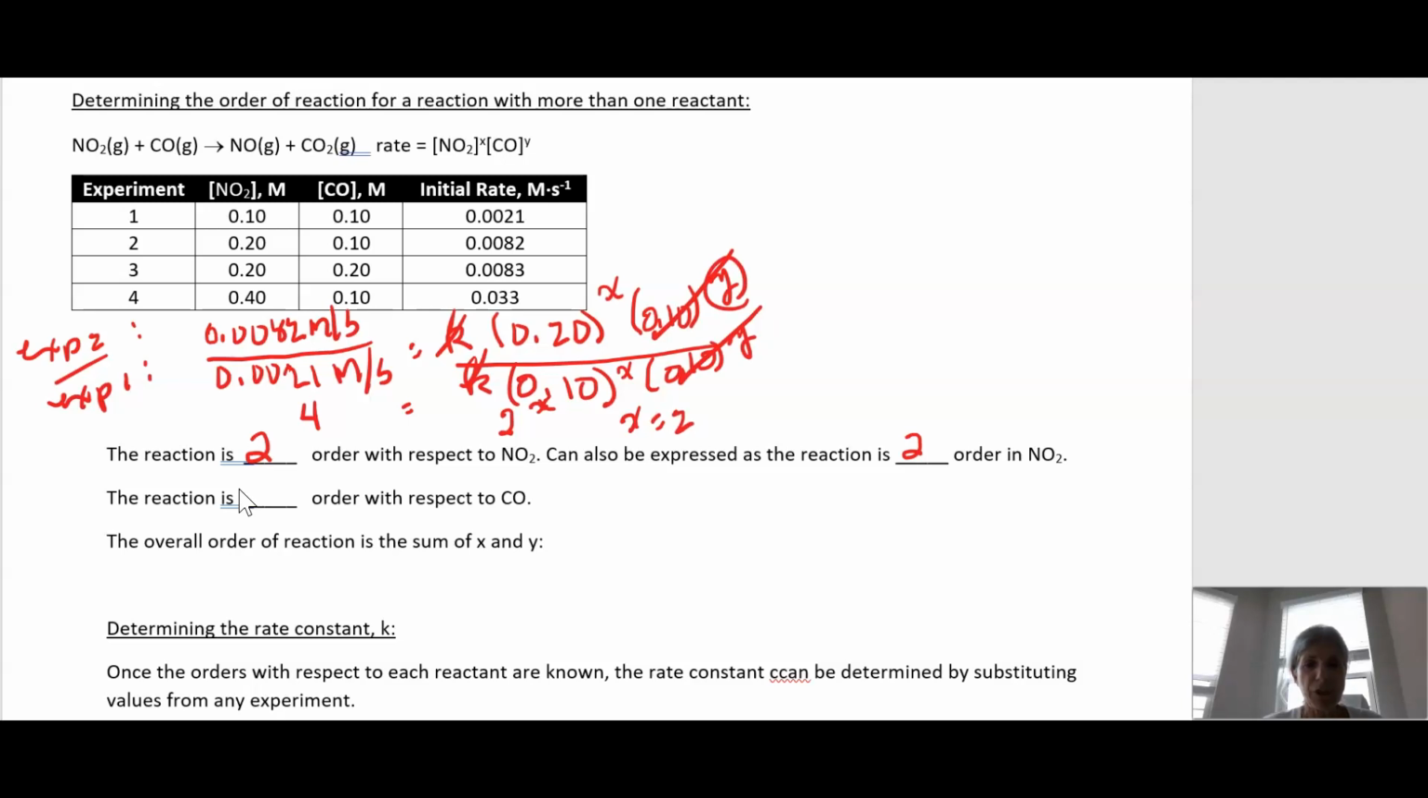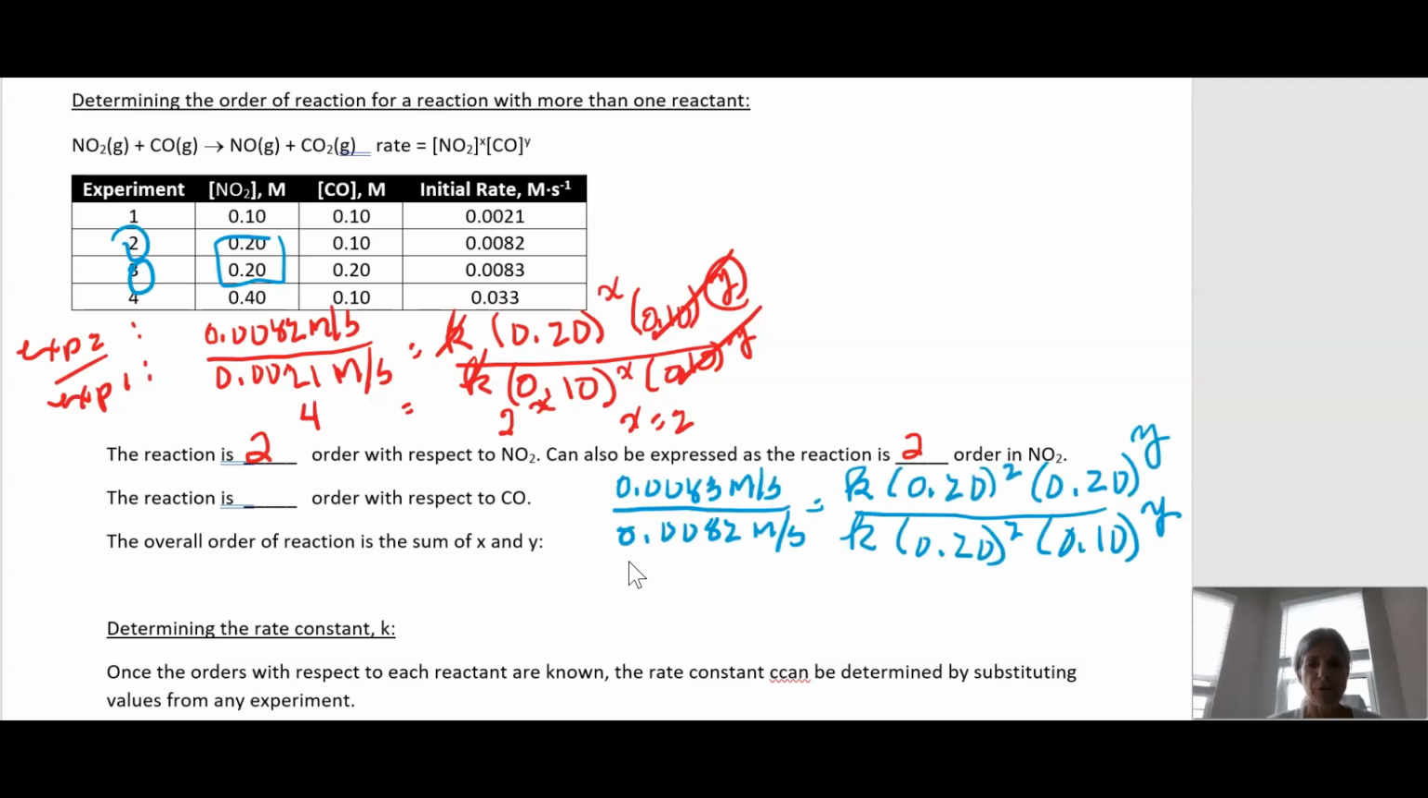So which two experiments should we use? Well, we'd like to keep the concentration of nitrogen dioxide constant. That'll be the easiest thing so that they'll cancel. So how about we use experiments 2 and 3 because the concentration of nitrogen dioxide is the same. So let's set up that calculation. 0.0083 divided by 0.0082 is essentially 1. The K's will cancel. 0.2 squared divided by 0.2 squared, that will cancel. We did that intentionally. We wanted it to cancel.